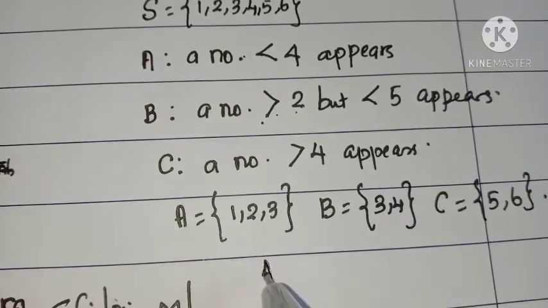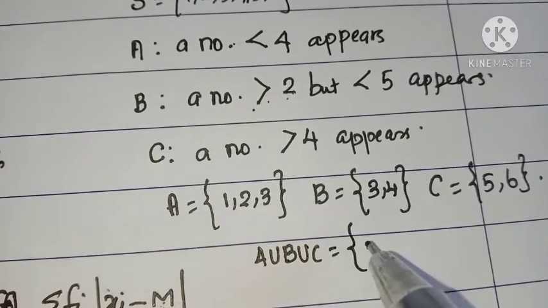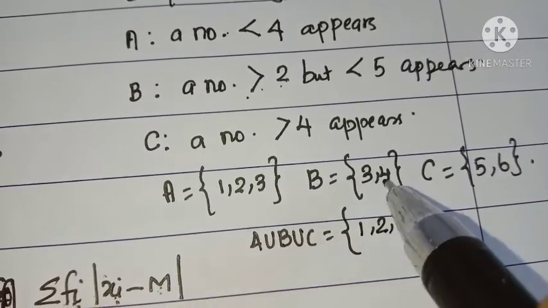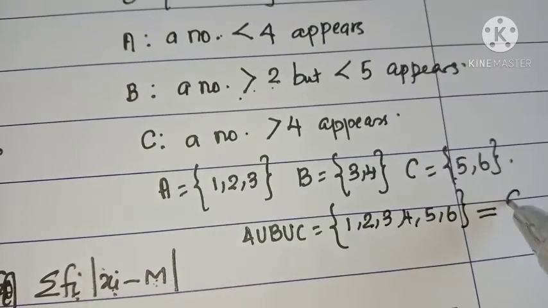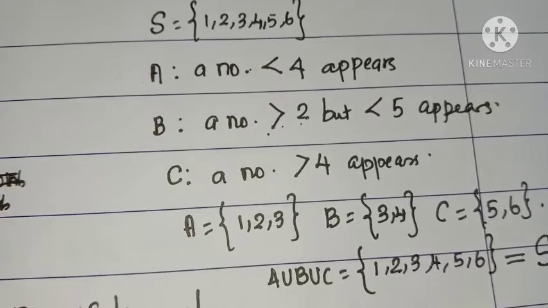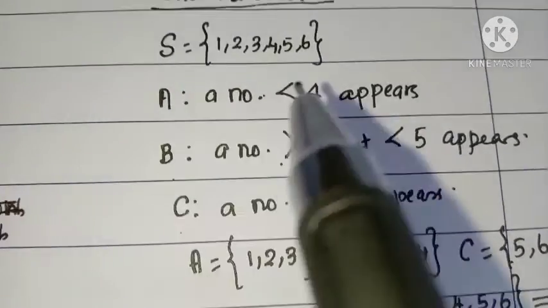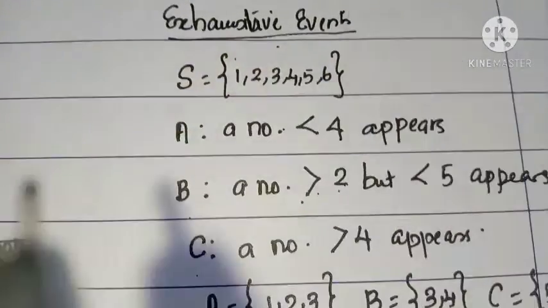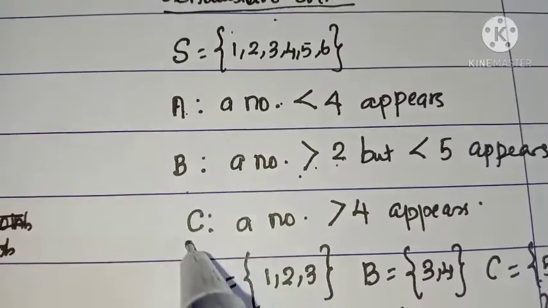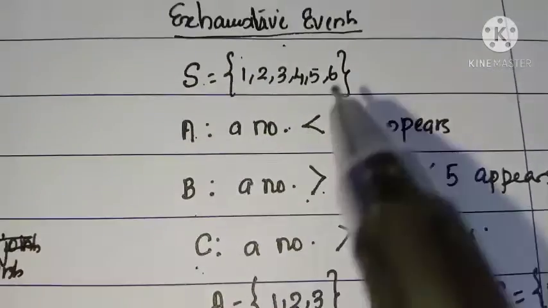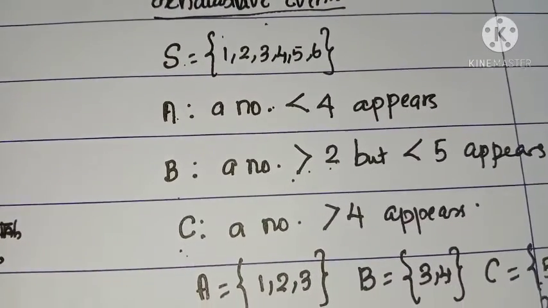Now what is its union? A union B union C. Union means collect all the elements. So 1, 2, 3, 4, 5, 6, which gives our sample space S. Then we can say that the events A, B, C are exhaustive events. That means the union of the described events gives the sample space. Then the events are known as exhaustive events. Okay.